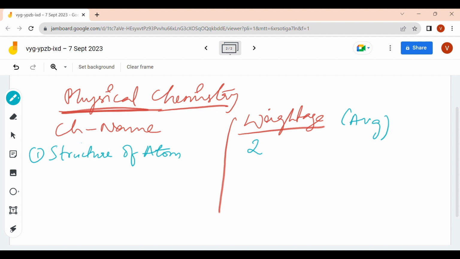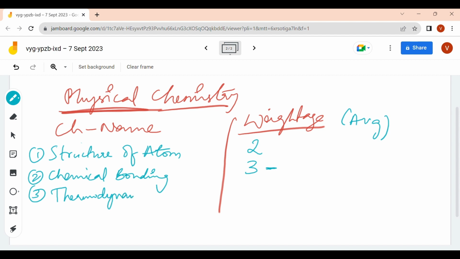For chapter chemical bonding, it's a very important chapter again. You're going to get 3 questions. You have to put more focus here. And for thermodynamics, you're going to get 2 questions. That's also very important. One may be problem, one may be analytical thinking from thermodynamics, that is like analyzing the situation and dealing accordingly. Then you come to equilibrium.